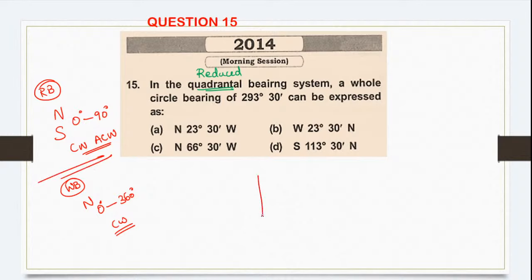So they have given quadrantal bearing system for you. We have to convert it to whole circle bearing system. So try to put the figure, it will be faster if you try to put the figure. 15th one C, everyone is saying 15th one C. Yes, let us check.